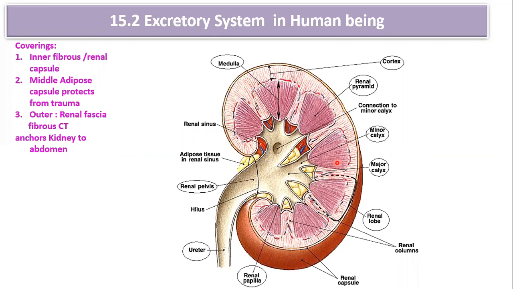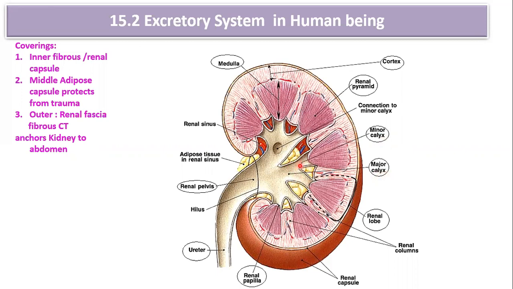In between the renal pyramids, the part of the cortex continues, which is called the renal column or column of Bertini. Now inside this, you can see there is a small cup-like structure, which is called the minor calyx. This small cup-like structure opens into a large cup-like structure called the major calyx. You can see it in the diagram.